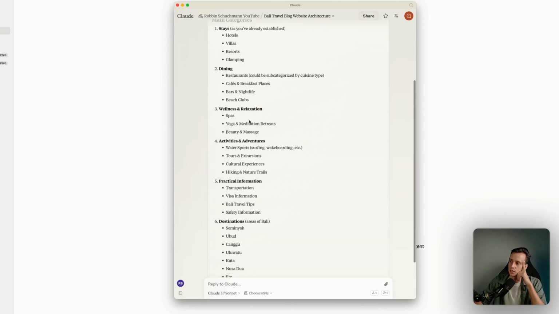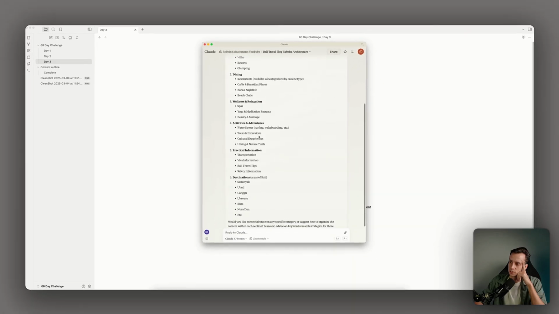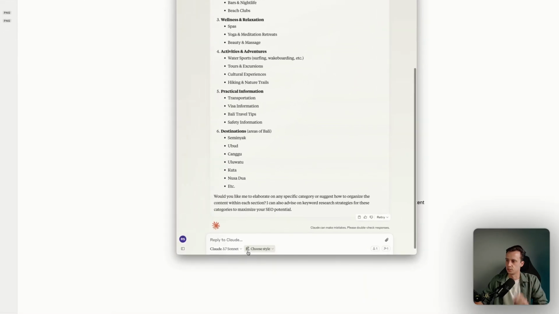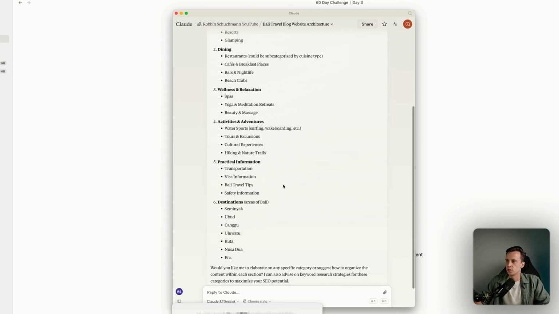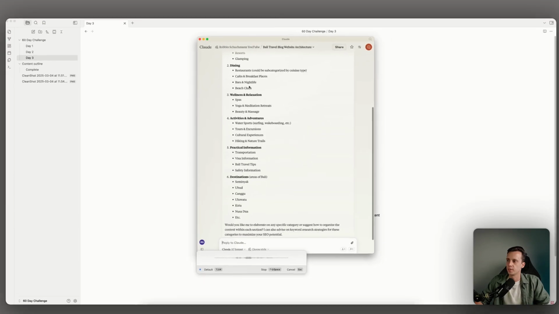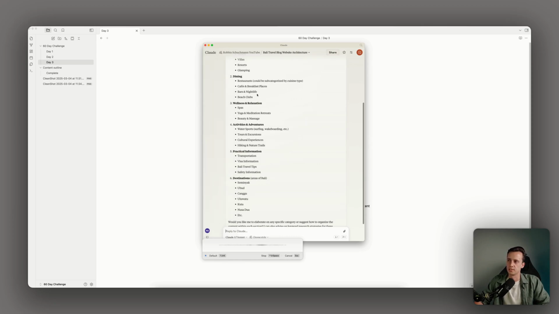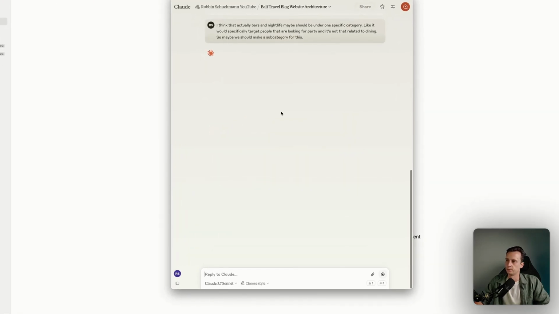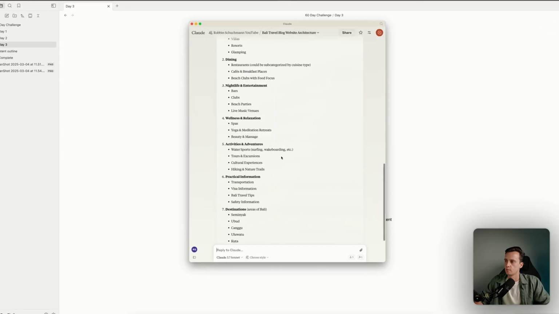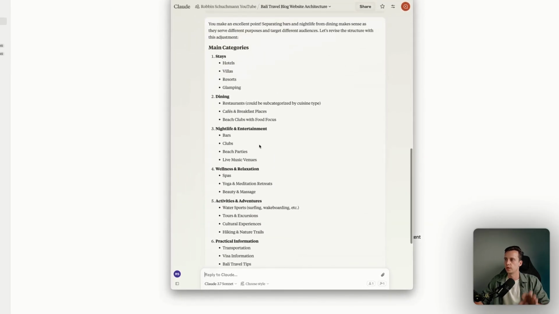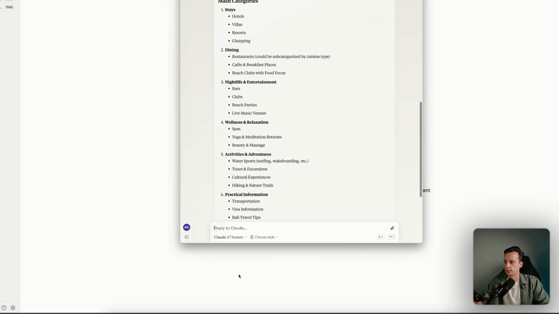Wellness and relaxation, I like. Activities and adventures, practical information, destinations. I think that actually bars and nightlife maybe should be under one specific category. Like it would specifically target people that are looking for party and it's not that related to dining. So maybe we should make a subcategory for this. And then again, I'll just see what it comes back with. I like this better. So we would have three categories, right?